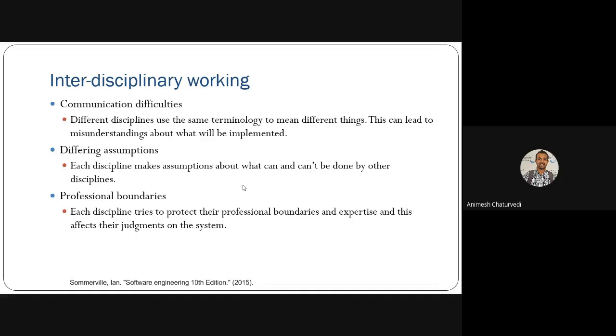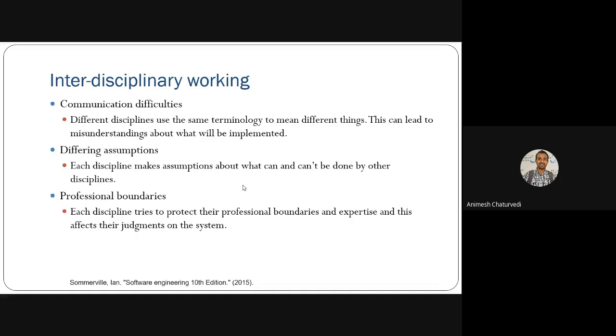Then there are the professional boundaries. Each discipline has different professional boundaries, meaning what they can do: marketing persons can do marketing, sales persons can do sales, and finance persons can do finance analysis. It depends on their professional boundaries and the expertise that they have.